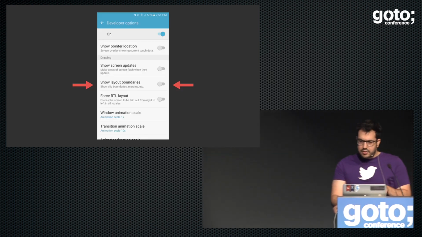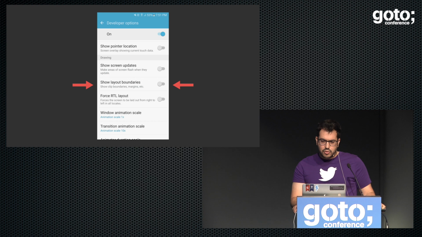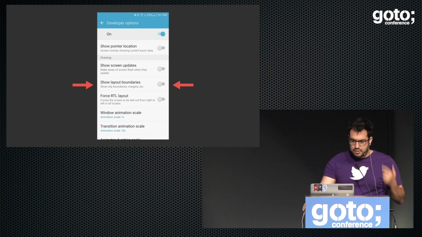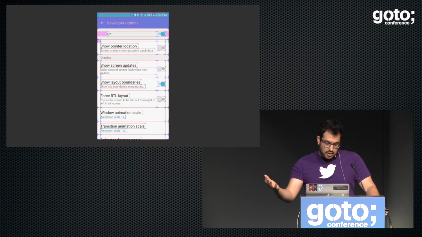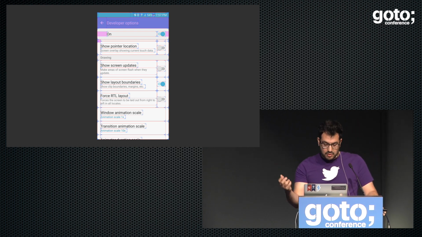But for now, another developer option that you want to enable is flames. Yes, I like flames. So, show layout bounds. And you should enable it all the time. It's such a beautiful UI right now. It's wonderful for your eyes. No, but really, this is really useful for developers. There are the blue lines, which are the clip bounds. There are the red lines, which are the optical bounds, introduced in 4.3, which I haven't actually had to use, but maybe you need it, so check it out. And the pink area, which are the margins.